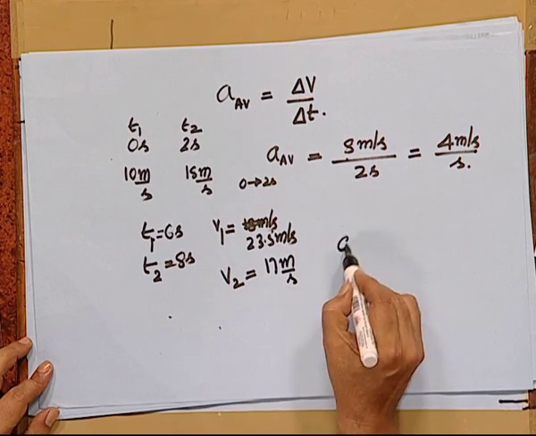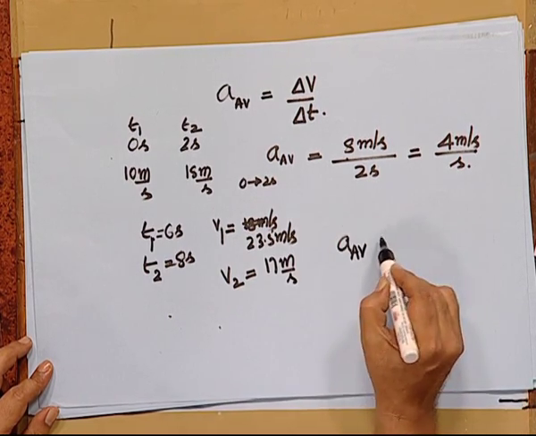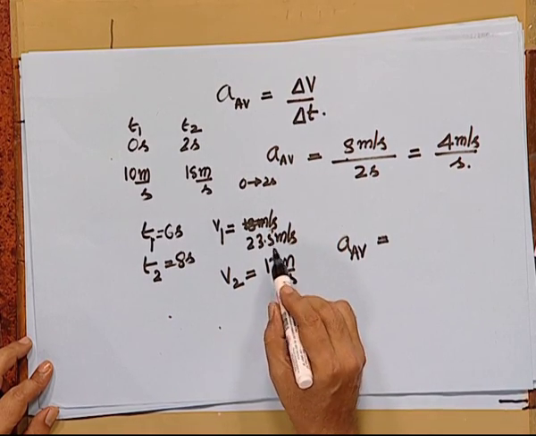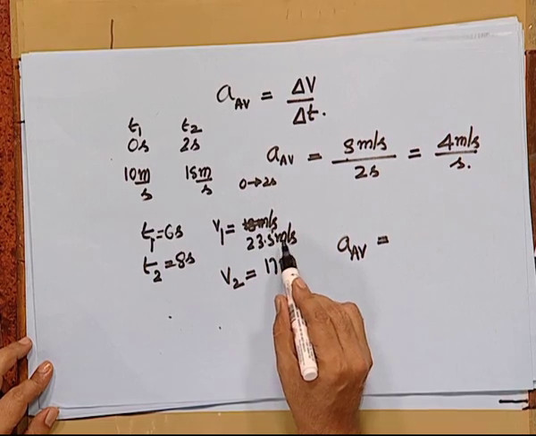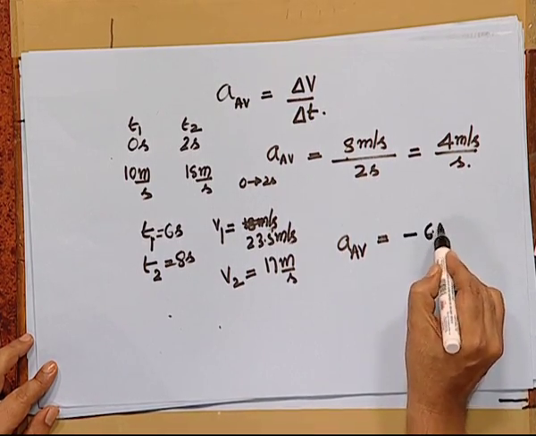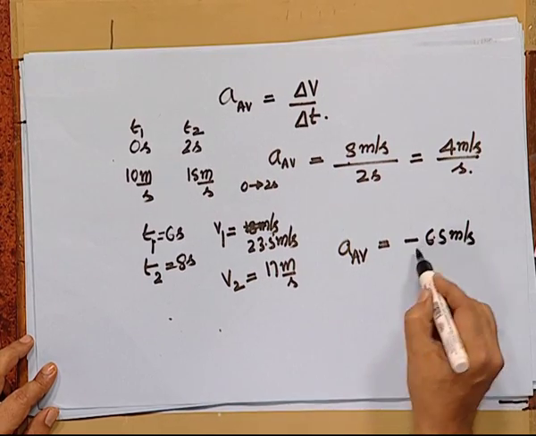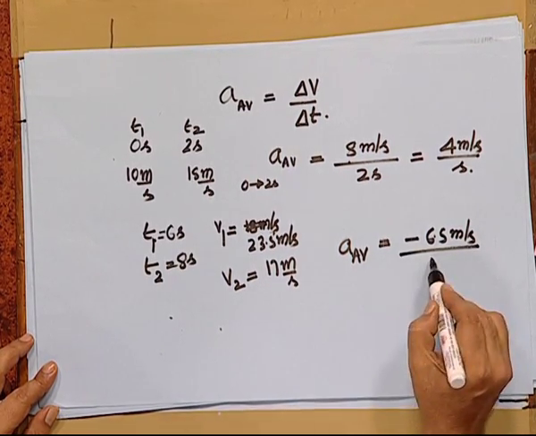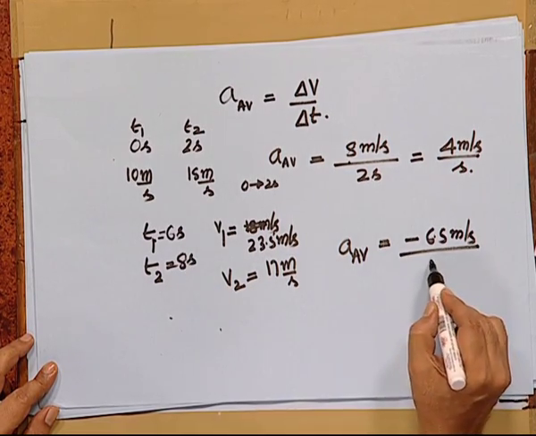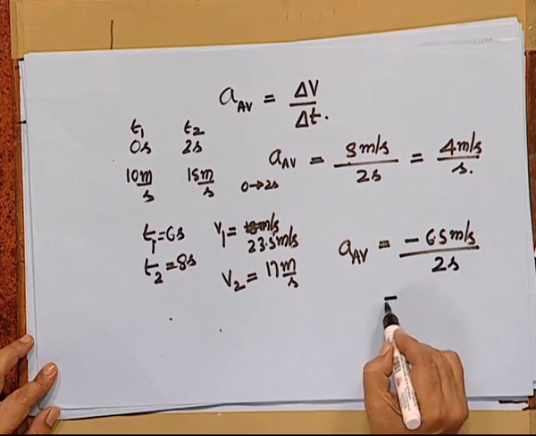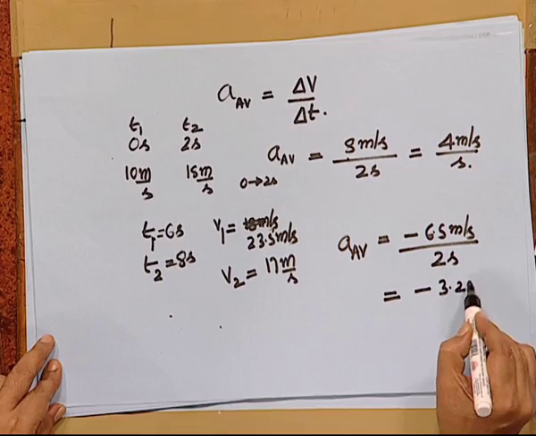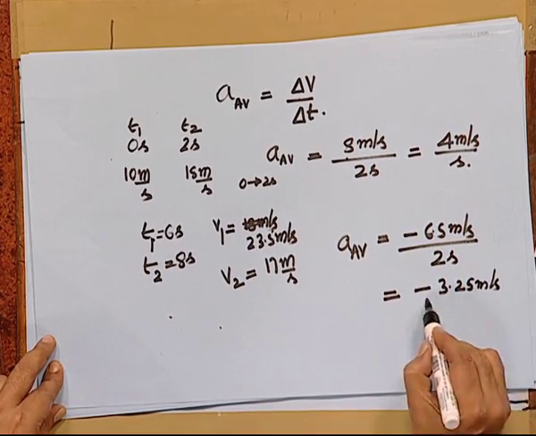Now, average acceleration in this interval of time is v2 is 17 meters per second, v1 is 23.5 meters per second. So, v2 minus v1 is minus 6.5 meters per second and that is the change in the velocity in the interval from 6 seconds to 8 seconds, the interval being 2 seconds. So, the average acceleration is minus 3.25 meters per second per second.